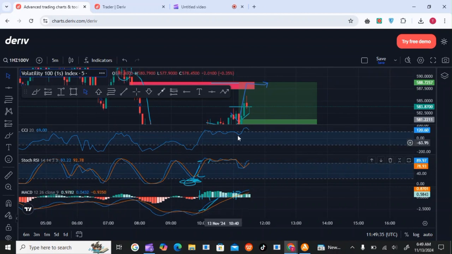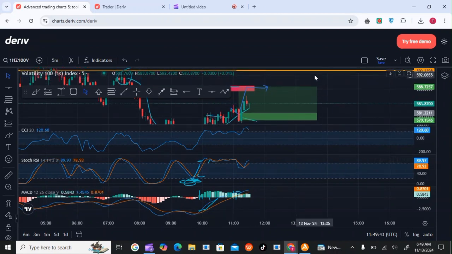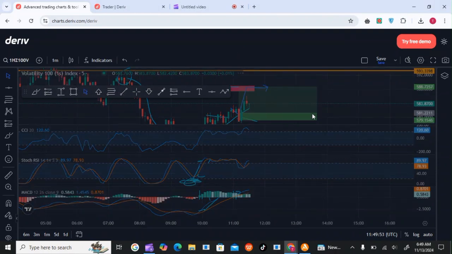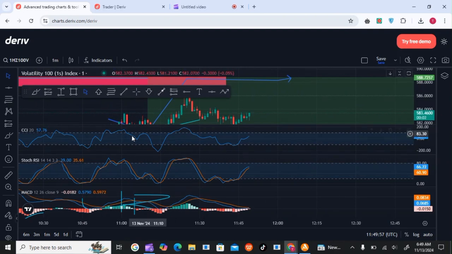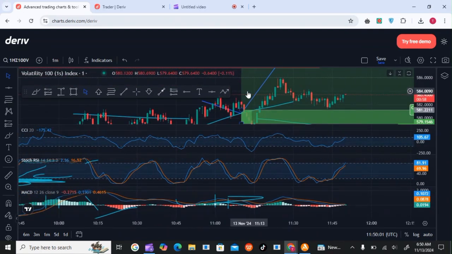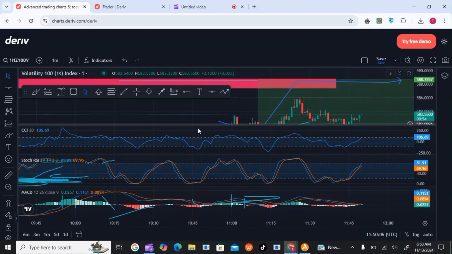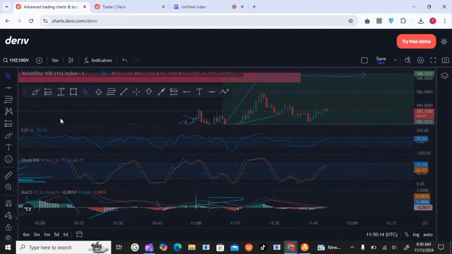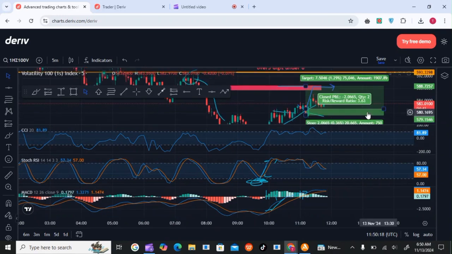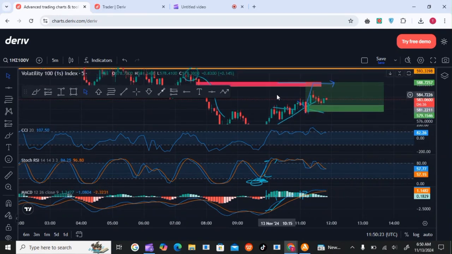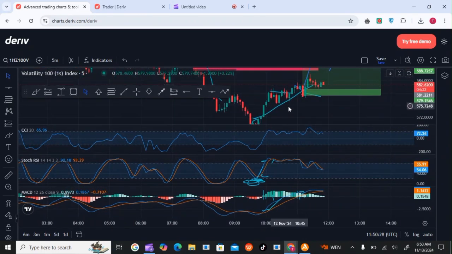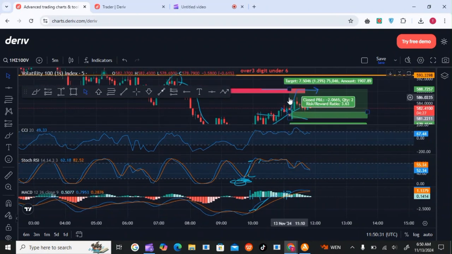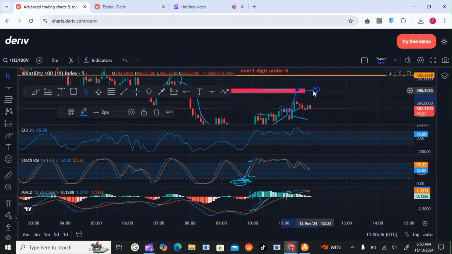So we are still waiting to get to the end point there, and after it fills that fair value gap, immediately we will know that now we will go down, and we will take a trade in the down direction. We can see on the 1 minute, we still have a very small time, then we hit our take profit there. If you took it on the MT5, you would already have hit. So just look at how close we are. Let's give it some time.